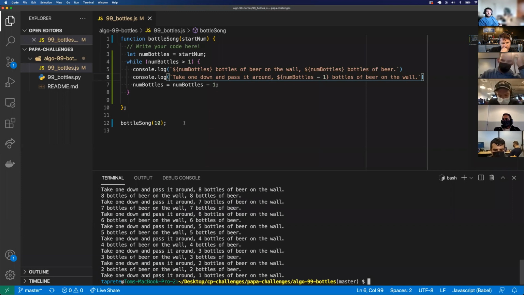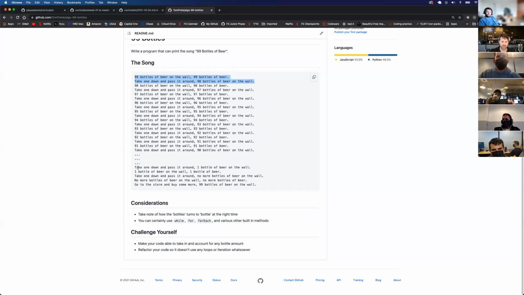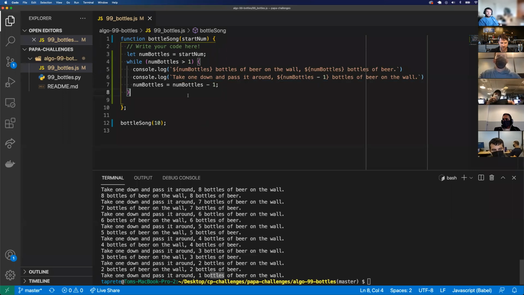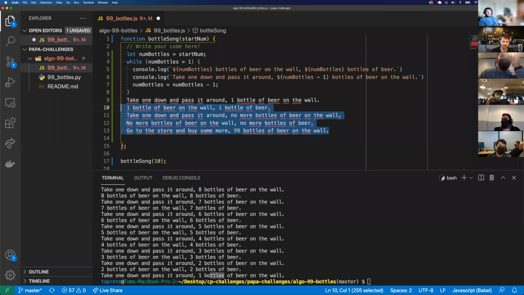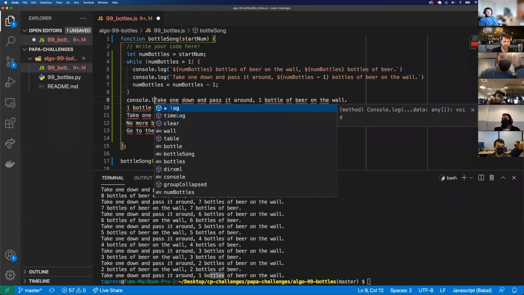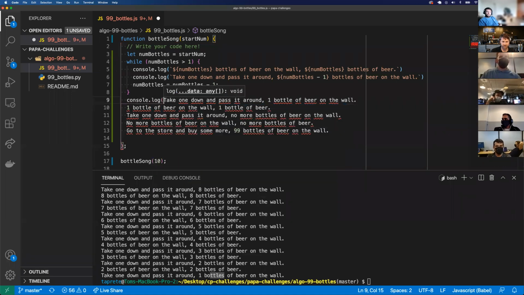All right. So let's just say after it gets down to 1, we're almost there. There's some hiccups here with the bottles being plural and all of that. But let's just copy this over and paste that here. And then we'll do some console logs and make any adjustments that we need. So I can either do console log this whole thing.